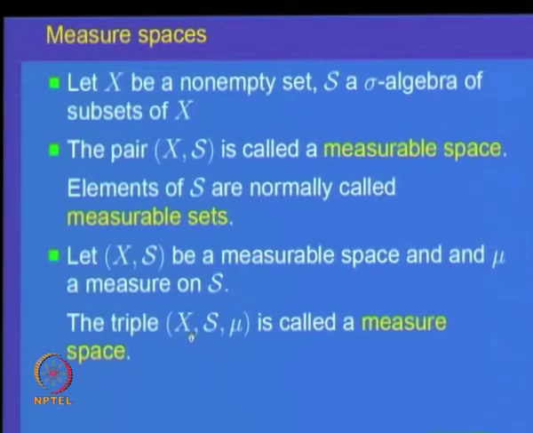A measure space signifies an ordered triple, where the first element is a set X, the second one is a sigma algebra of subsets of the set X, and mu is a function defined on the sigma algebra taking non-negative values, and it is countably additive, it is a measure. So, this triple is called a measure space.